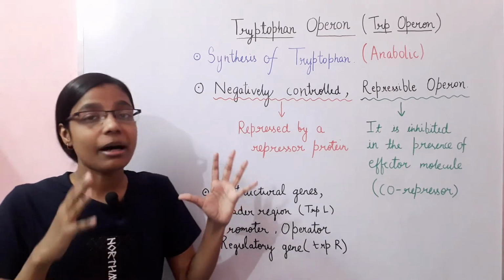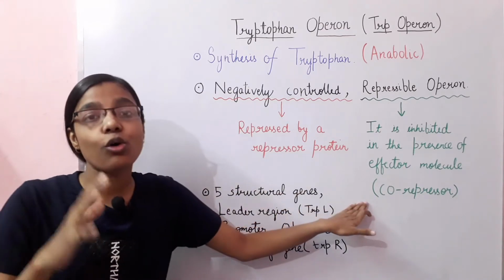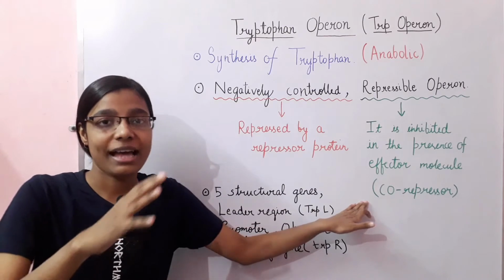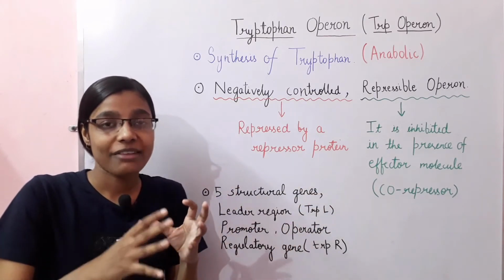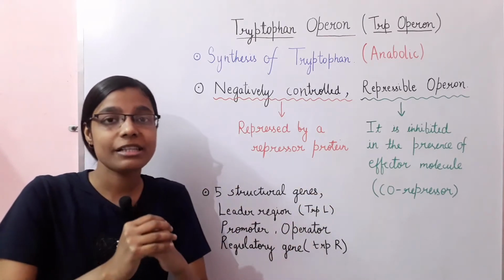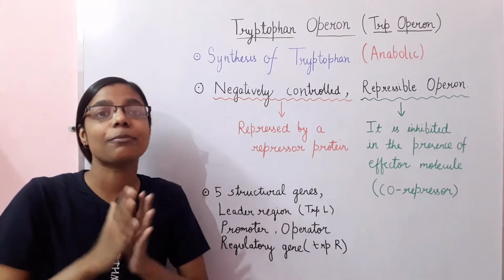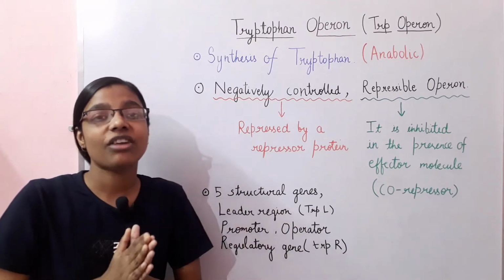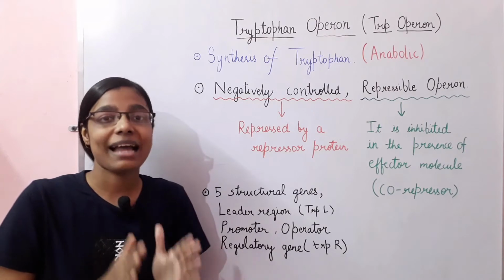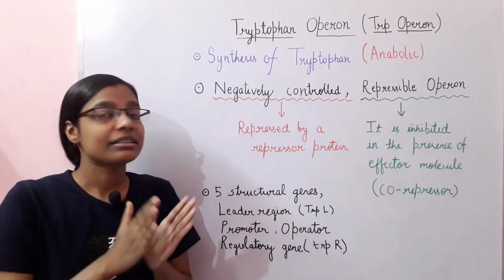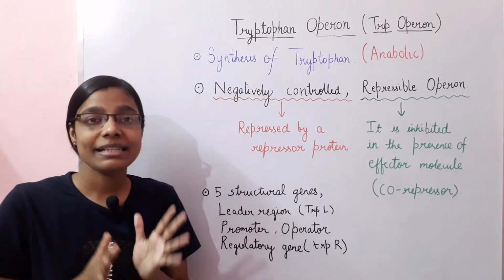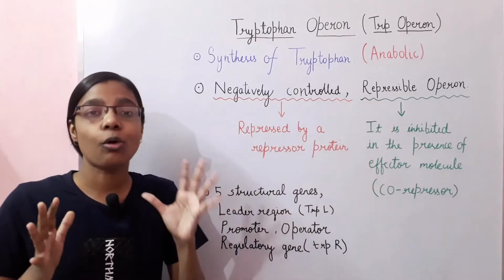In this case, the effector molecule is a co-repressor, which is tryptophan itself. When tryptophan binds to the repressor protein, it activates the repressor protein, due to which the transcription of the structural genes cannot take place. So the tryptophan operon is an example of a repressible operon.